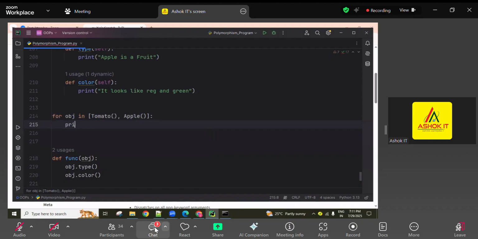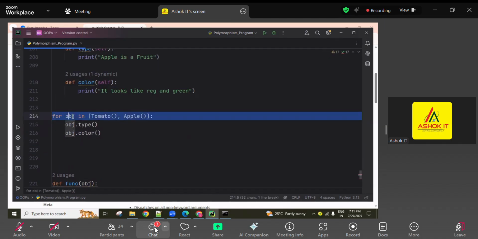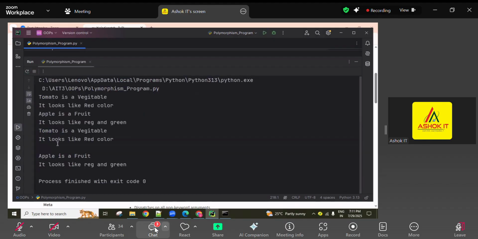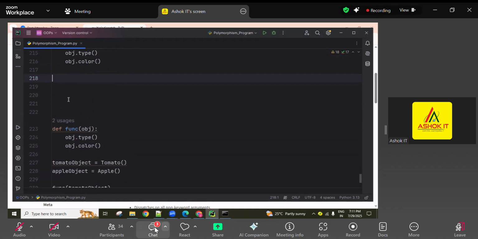Simply we can call inside this obj dot type method, and next obj dot color method. The first object is tomato, so tomato class type and color execute. The next object is apple, so apple type and apple color execute. Okay, now the bottom lines I'm all commenting out. This I don't want now.